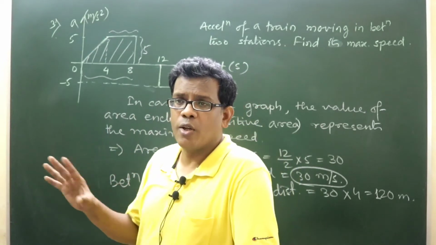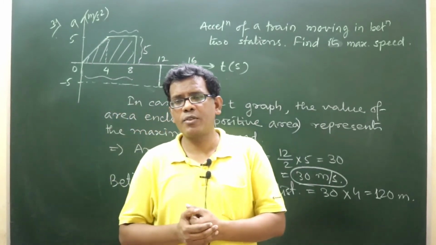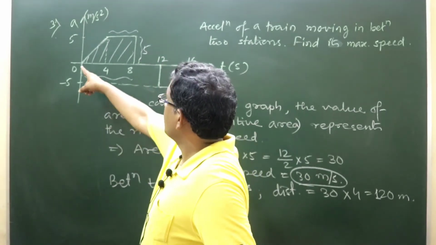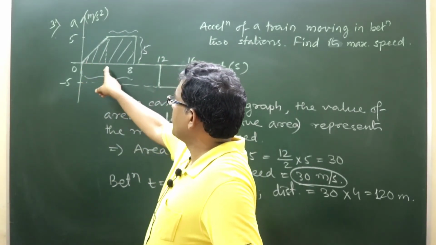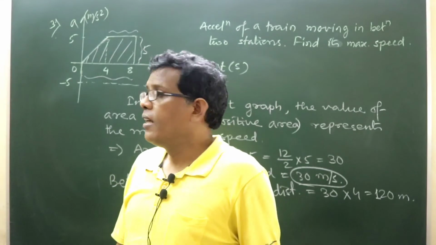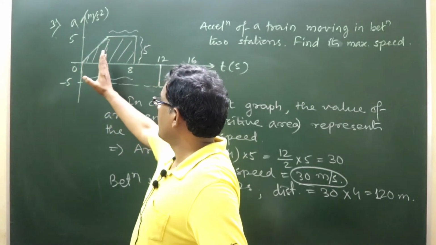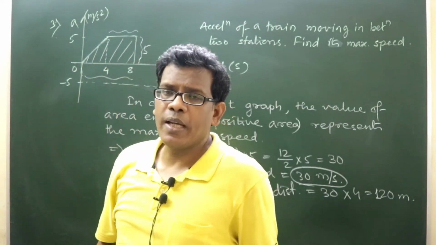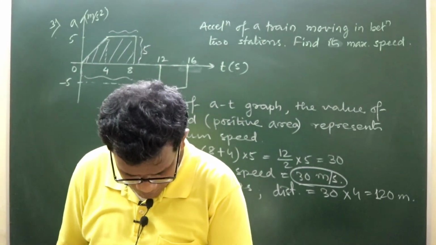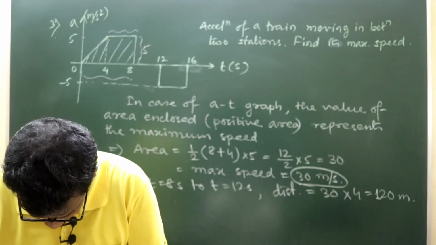Yes, correct answer. We cannot apply S is equal to ut plus half at square. The reason is that during the first 4 seconds, the graph shows that acceleration is continuously increasing with time. In the next 4 seconds, acceleration remains constant. So in the second phase of the motion, from 4 seconds to 8 seconds, we can apply S is equal to ut plus half at square. These are simple points you must be able to identify from the graph. Okay, fine. We can move to the next question.